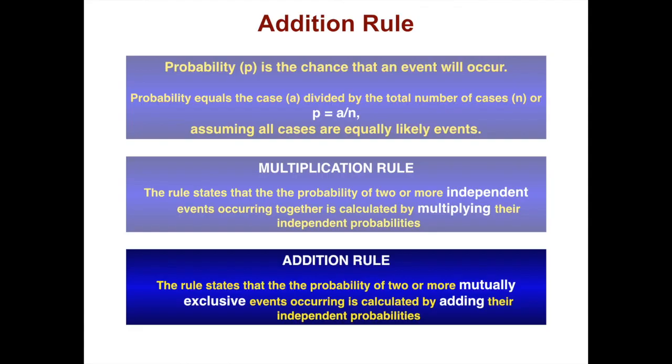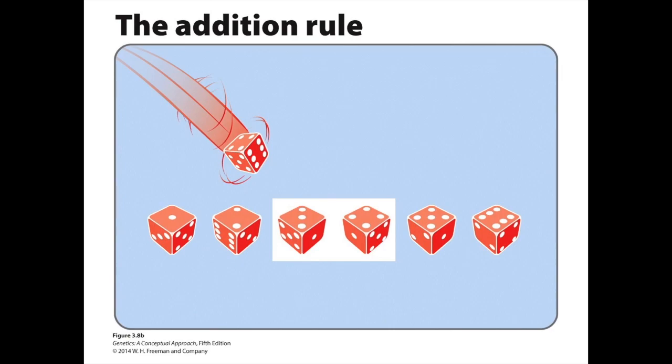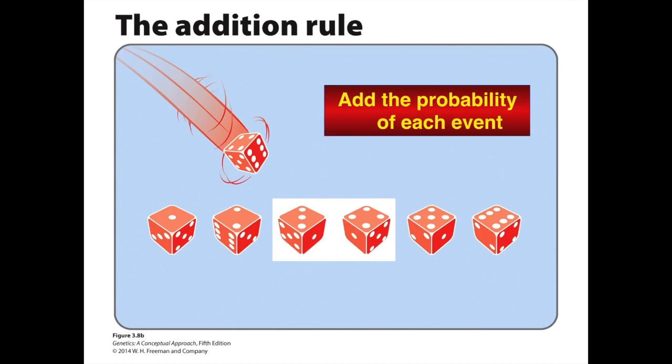The addition rule states that the probability of 2 or more mutually exclusive events occurring is calculated by adding their independent probabilities. I turn to dice again for another example of how the addition rule works. You add the probability of each event.